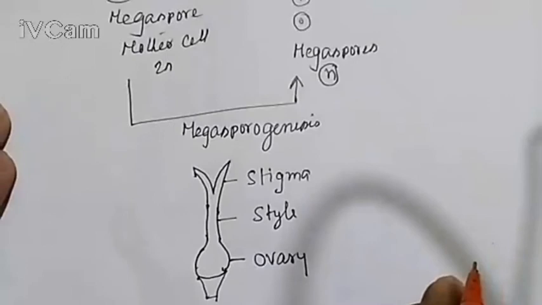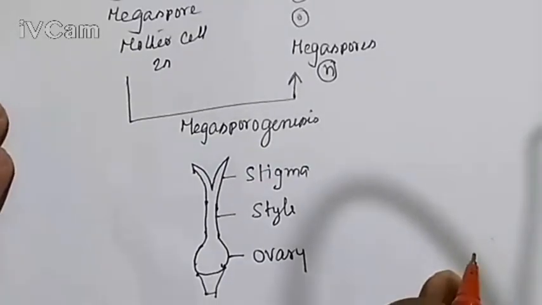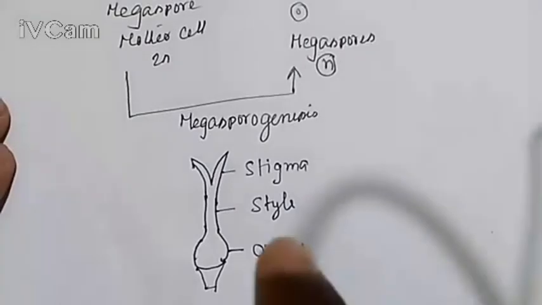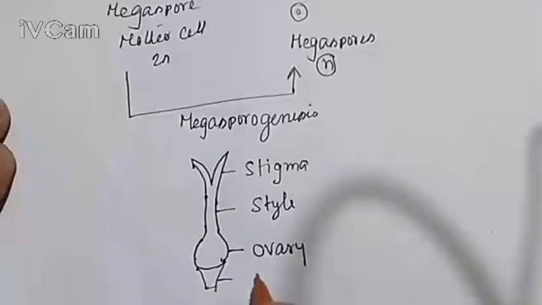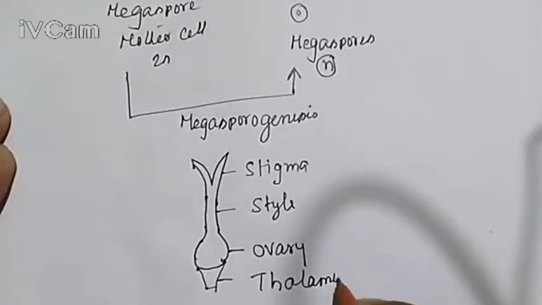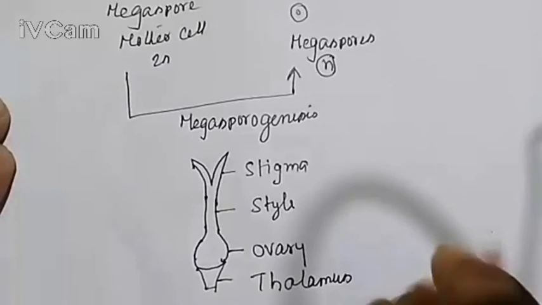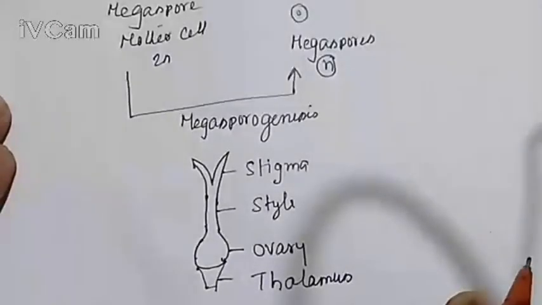This is the important part of the female sex organ of plants, and it has a stalk. This is the thalamus. Jit, this is the female reproductive part of flowering plants.